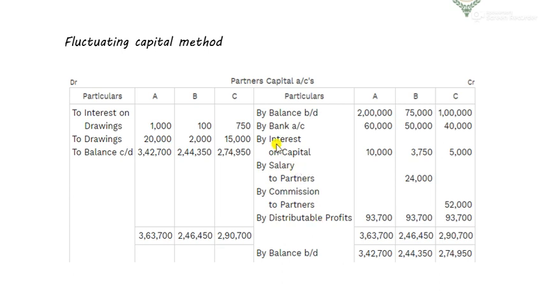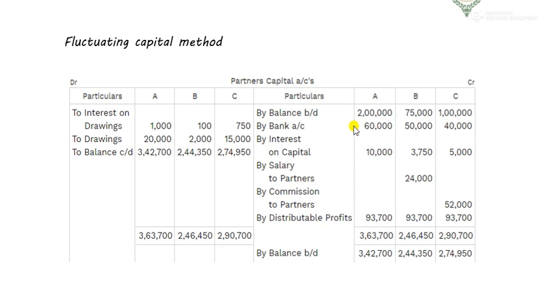Although all these things are given to the partners, interest on capital and salary, first it will be added to the capital of the partners, right? You don't have to think anything. You don't think practically that the salary will be given to the partner, then why is it being added to the capital?